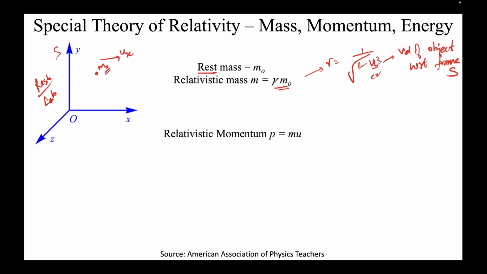So I'll call this ux square by c square. There's no S prime frame here. If there is another frame S prime which is moving, we'll see in our questions, then again this changes. The important thing to remember is that this velocity is nothing but the velocity of the object with respect to the frame we are interested in. So here we are interested only with respect to frame S. Note, I have only drawn one frame S. If there is any other frame, this will change accordingly.